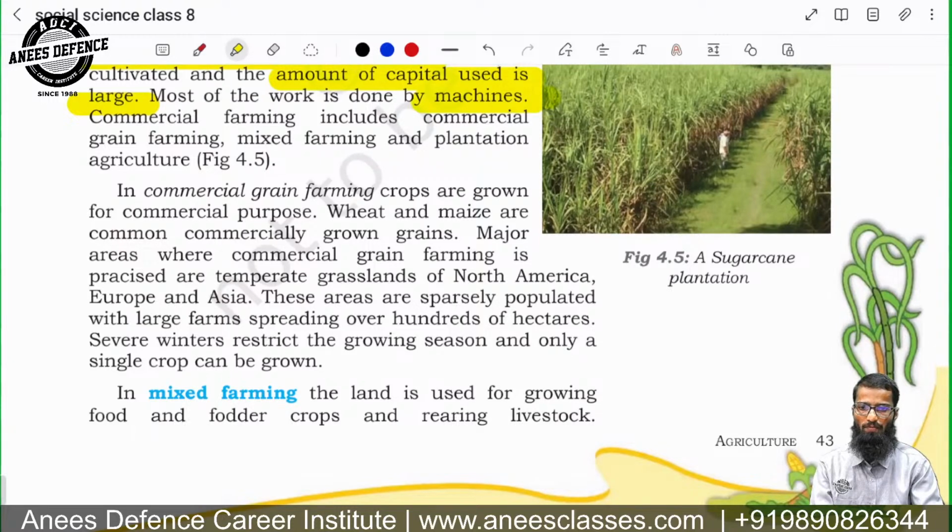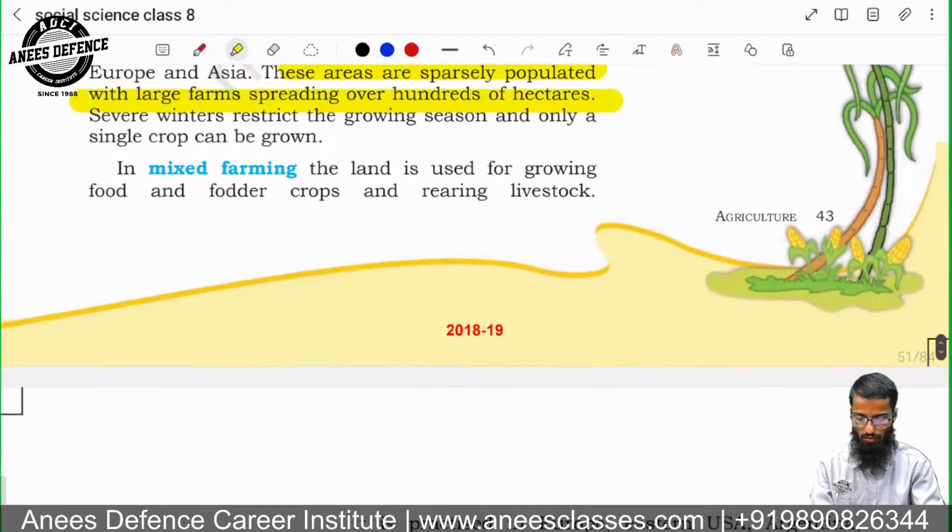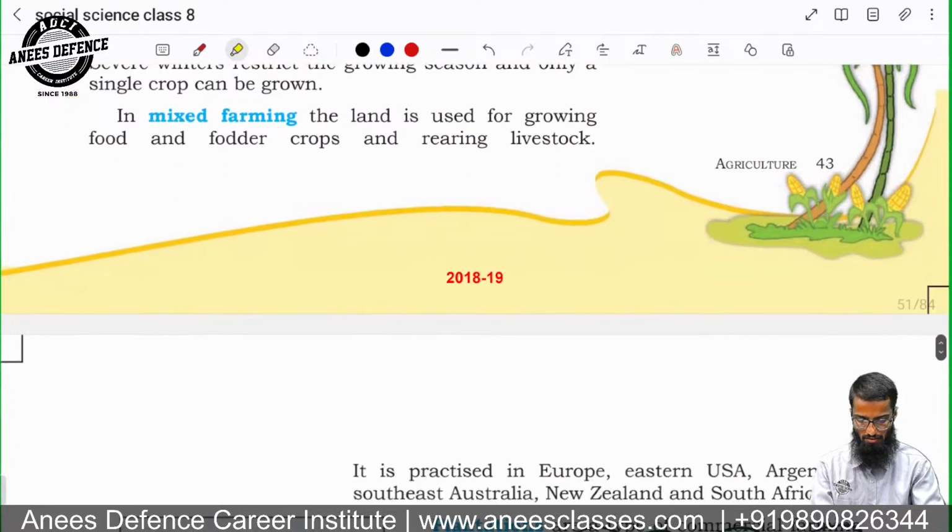Then commercial grain farming. Crops are grown for commercial purpose. Wheat and maize are grown. In intensive farming, rice was the main crop. Here in commercial farming, wheat and maize are commonly and commercially grown crops. These are sparsely populated areas with large farms of hundreds of acres. 2.5 acres is equal to 1 hectare. Remember that.